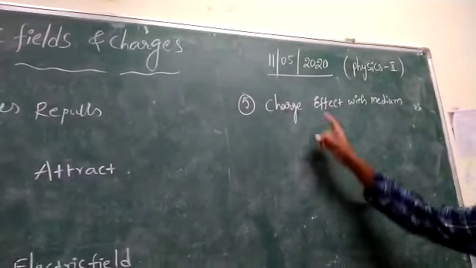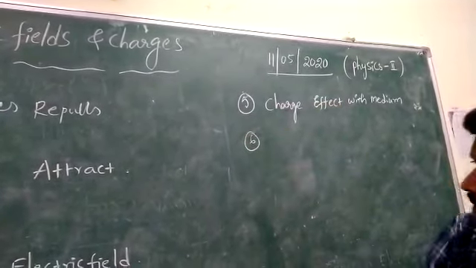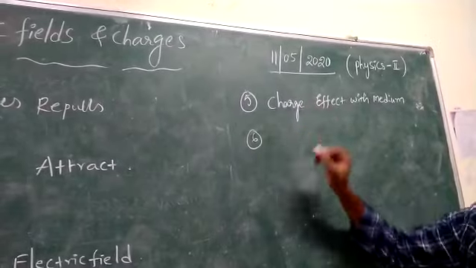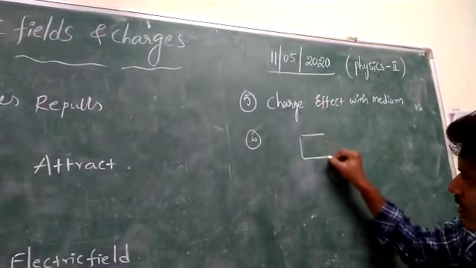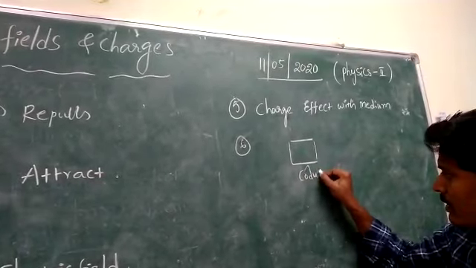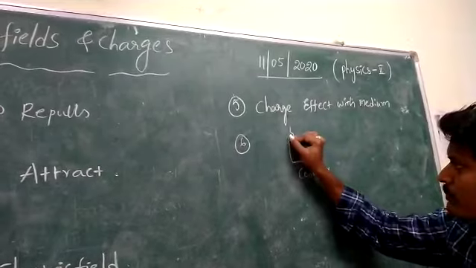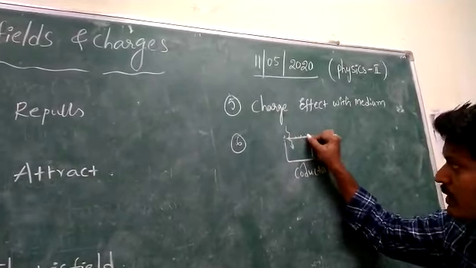Next, whenever excess charge is given to a conductor, for example, this is a conductor, then it will be stored on the outer surface of the conductor.